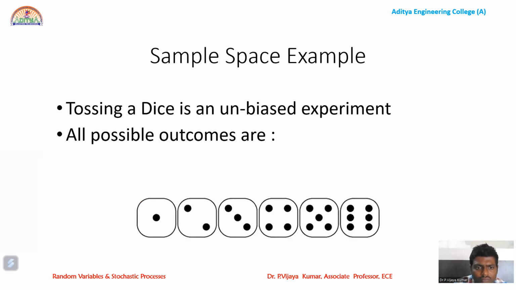For example, when you toss a dice, particularly in an unbiased experiment, the possible number of outcomes are six. That is the total sample space. Similarly, if you toss a coin, the possible number of outcomes are two, head and tail. So these possible outcomes we call the sample space. Here the terminology must be very clear. Unbiased experiment means it will have equally likely chances. Whereas in a biased experiment, you can see in tossing a dice in a biased experiment, it will not have equally likely chances.